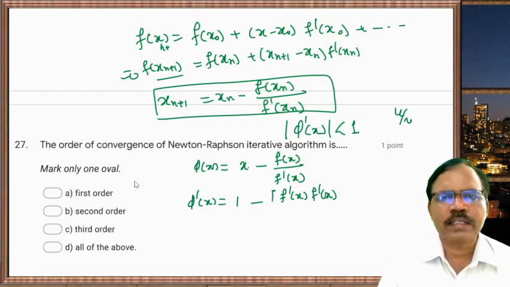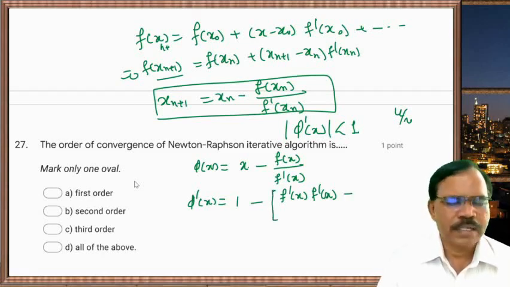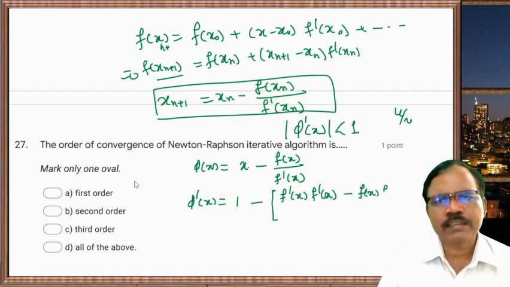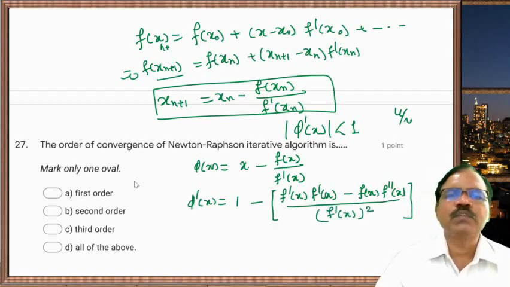So you can write here minus f of x into f double dash x divided by f dash x square. This is using UV rule.